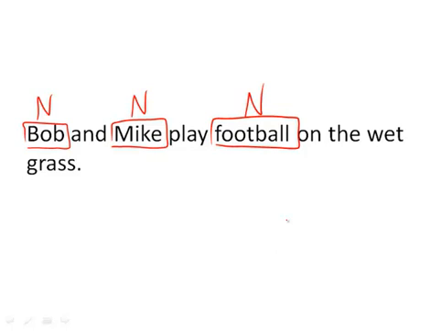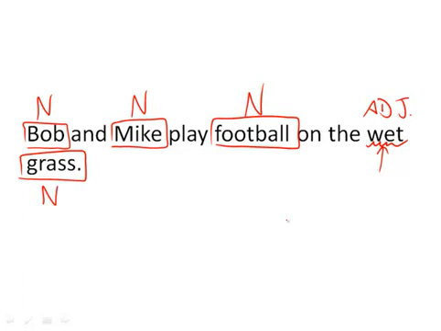On the wet grass. Are there any other nouns on there? Wet. Is wet a noun? Is a wet thing? No. Wetness is a thing. Wet describes something. So it is an adjective. Squiggly line. Adjective. And an adjective always describes a noun. What's the wet describing? It's describing grass. And so hence we have another noun.